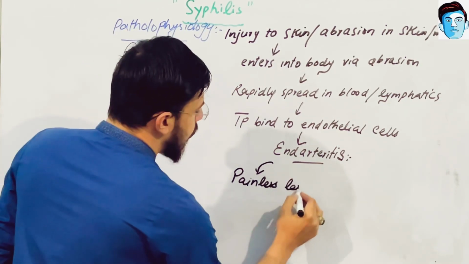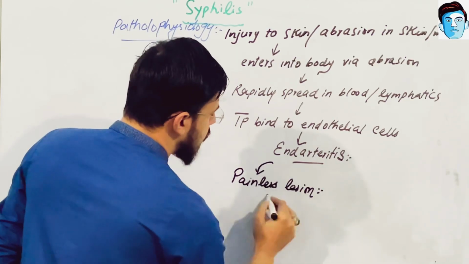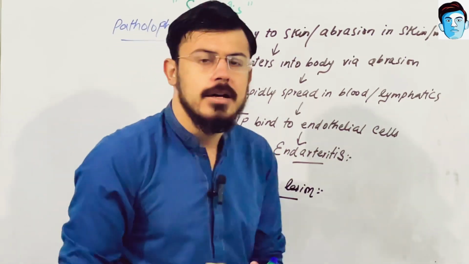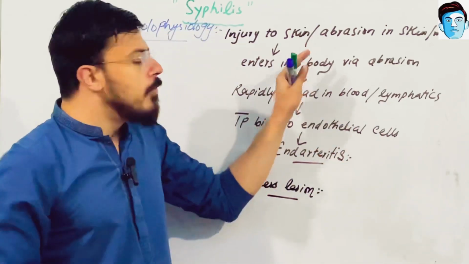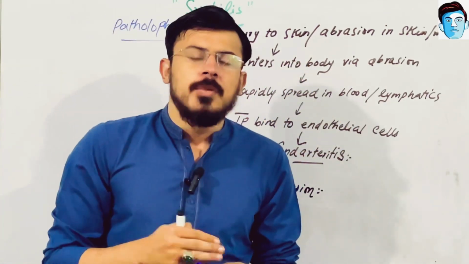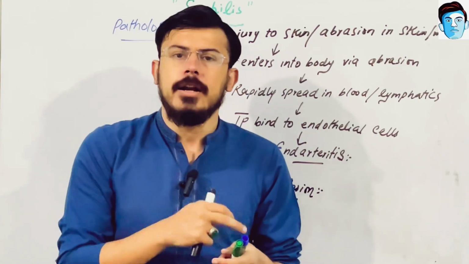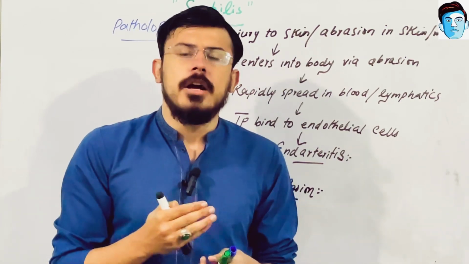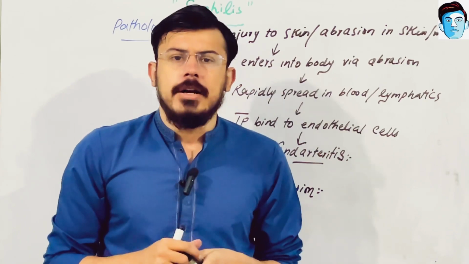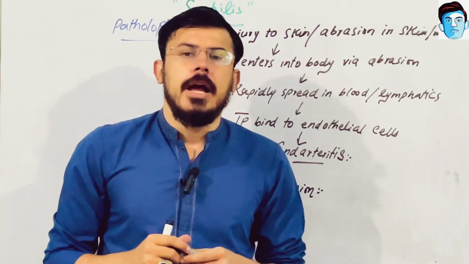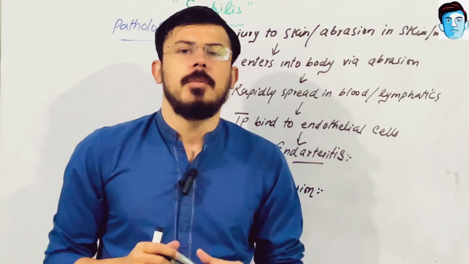So in syphilis there is a painless lesion. That's how it causes the infection. I repeat: whenever there is injury to the skin or abrasion, Treponema pallidum enters the body through that abrasion, spreads in the blood or lymphatics, binds to the endothelial cells and causes inflammation of the vessel in the form of endarteritis.